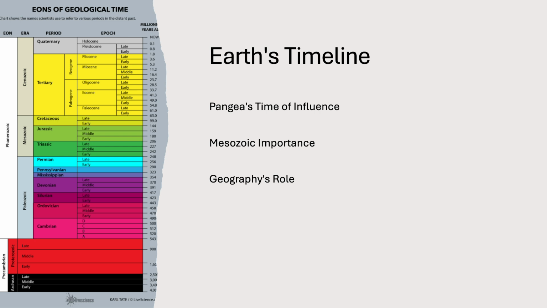Here I highlighted the time when Pangaea existed and why the Mesozoic era is so important. During this era, continents were connected, climates were warmer, and species could migrate freely across massive land areas. Geography plays a key role here because it allows us to analyze how land masses, climate zones, and ecosystems change through time. By studying these patterns, we can reconstruct Earth's ancient history with surprising accuracy.